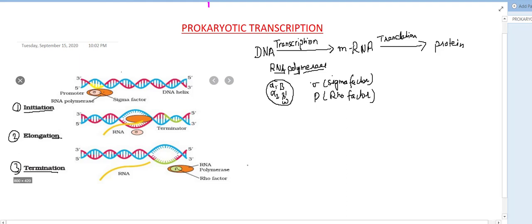So here I am taking the DNA strand. It's actually a transcription bubble. I have opened the DNA strand.